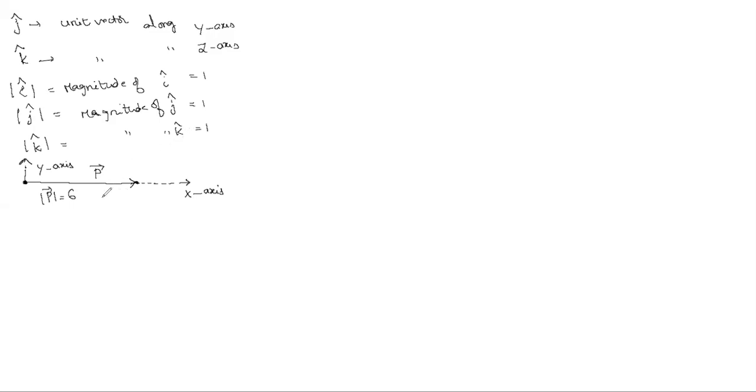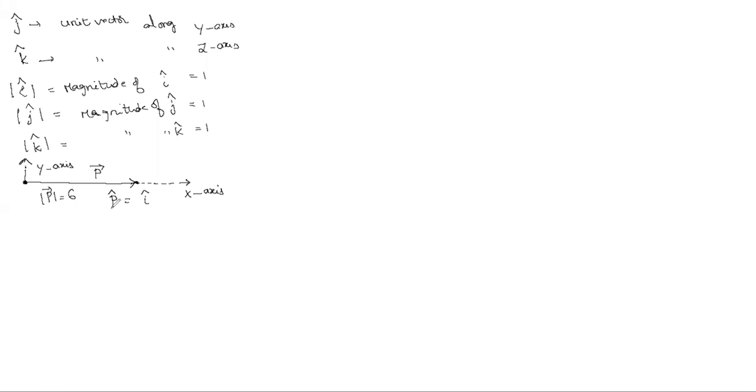Along the x-axis, its unit vector, p cap, the unit vector of p bar, what am I supposed to write here? i or j or k? i. Good. So p cap is equal to i, along the x-axis.